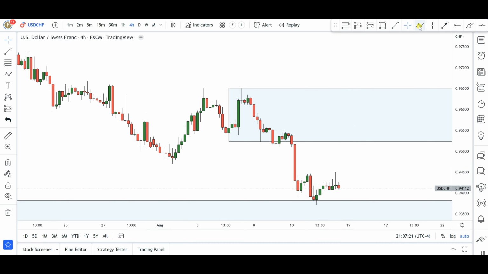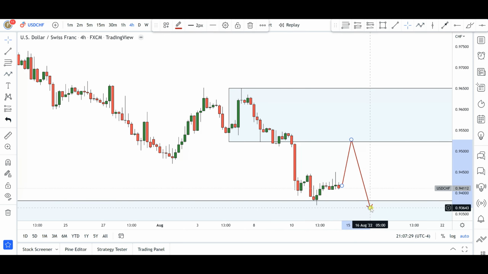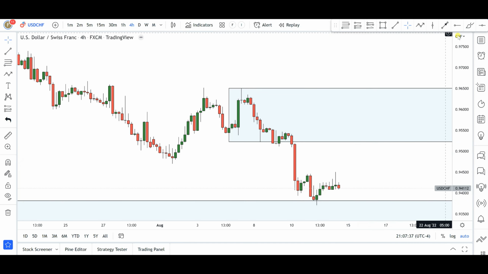So very easily, price can give us a push into that particular supply zone area, and from here the bears can come into these markets again, okay, to continue to push these markets to the downside. Okay, so keep an eye on that particular level and watch and see how the market behaves right around that area. Now, that's pretty much it for US dollar Swiss francs.